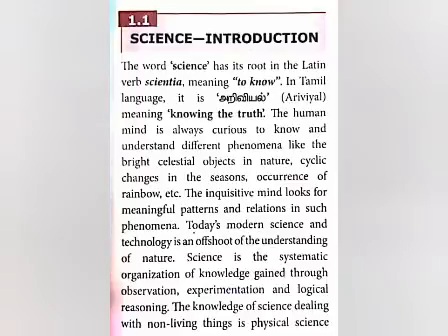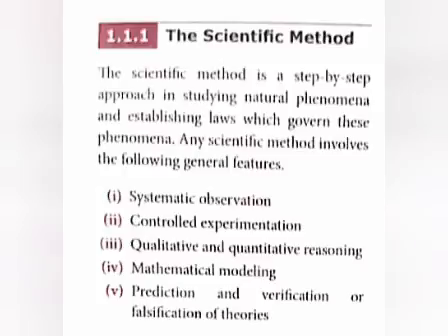The subjects of physics and chemistry deal with non-living things, but the biological sciences deal only with living things. The scientific method approaches step by step. What are they? Systematic observation, controlled experimentation, qualitative and quantitative reasoning, mathematical modeling, prediction and verification, or falsification of theories. Falsification of theories means correction of the theories. These are involved in the scientific method.